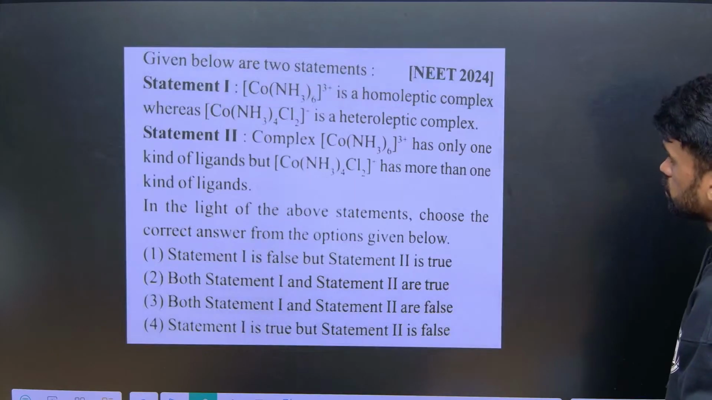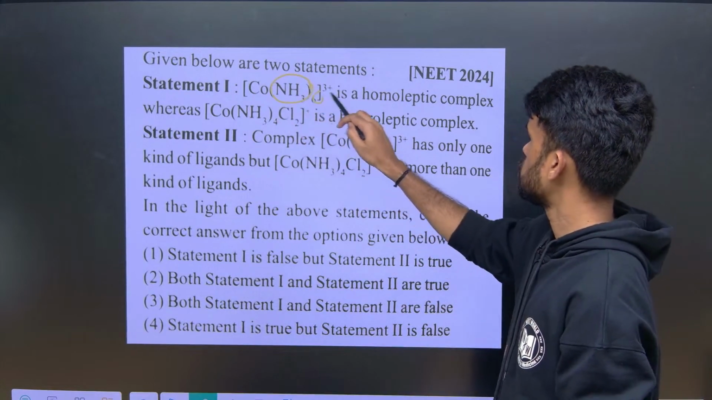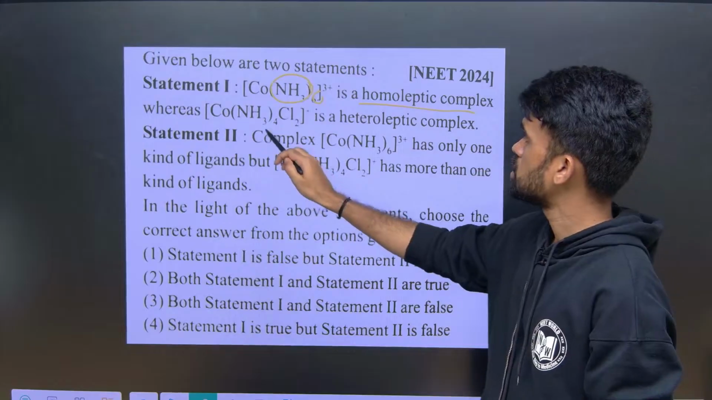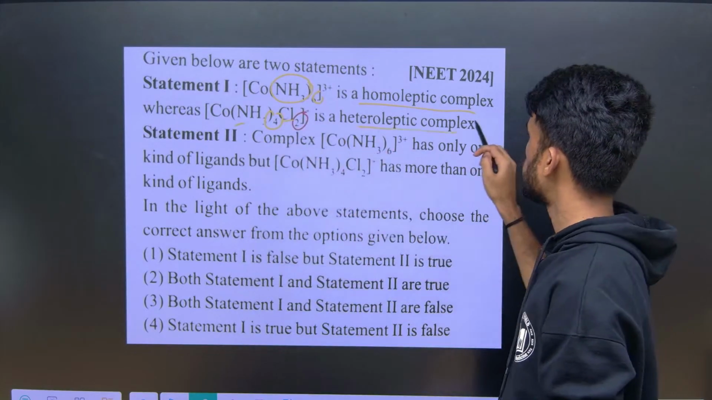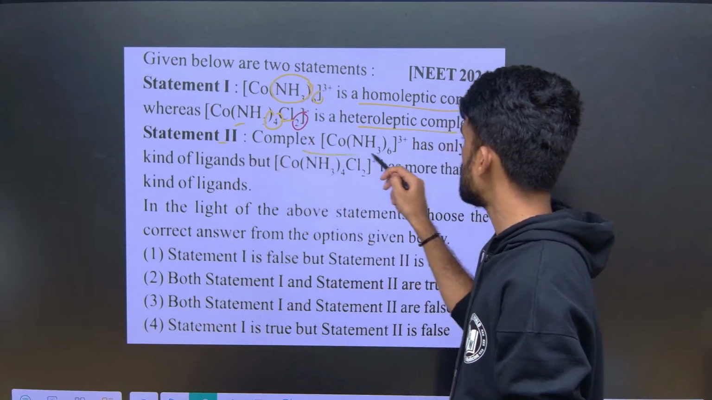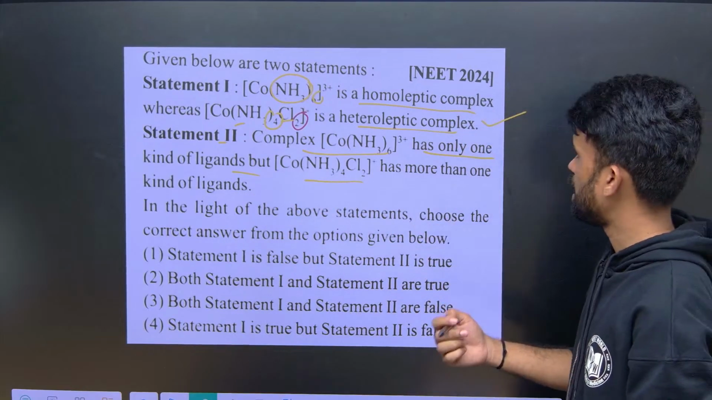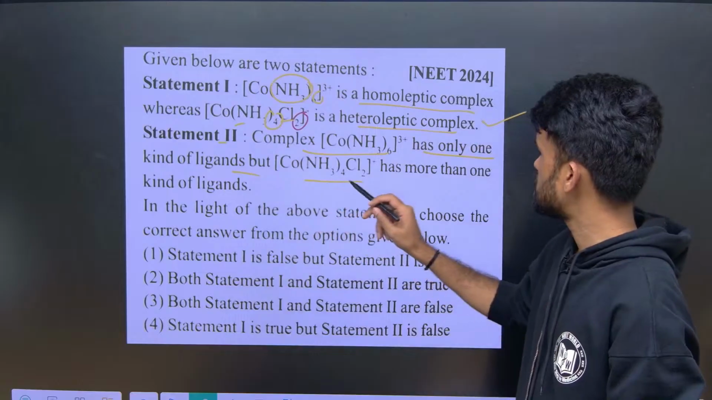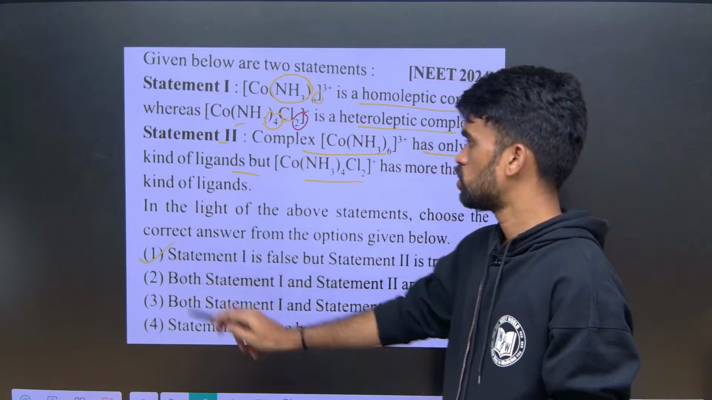Homoleptic done. Here also all 6 ligands are the same, it is a homoleptic complex, whereas these have 2 different ligands, ammonia and chlorine, so it is a heteroleptic complex. So statement 1 is correct, and the second statement says the complex has only one kind of ligand, but it has more than one kind of ligand. So I can say the second statement and the first statement both are correct. So statements 1 and 2 both are true.